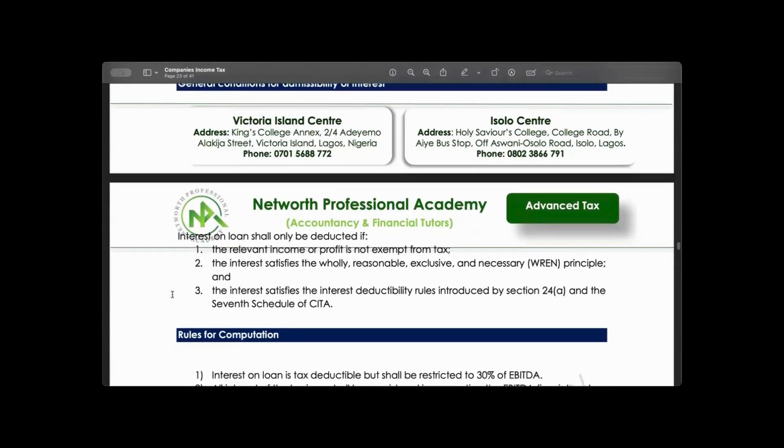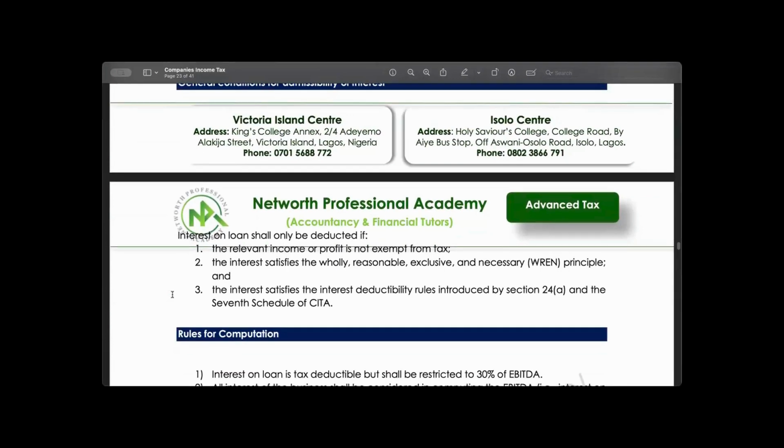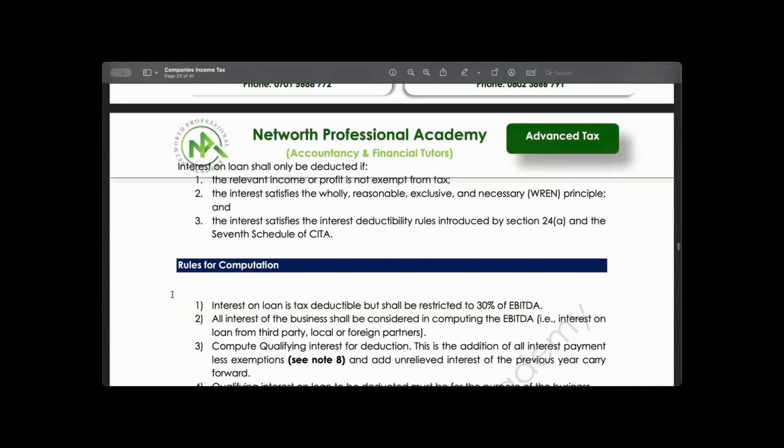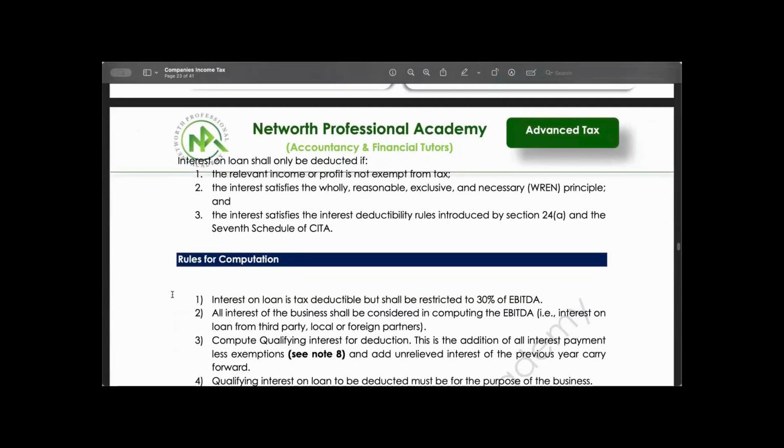Number two, the interest satisfies the wholly, reasonable, exclusive, and necessary principle. And number three, the interest satisfies the interest deductibility rule as explained above.